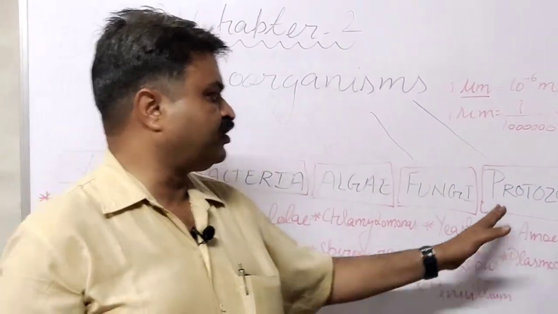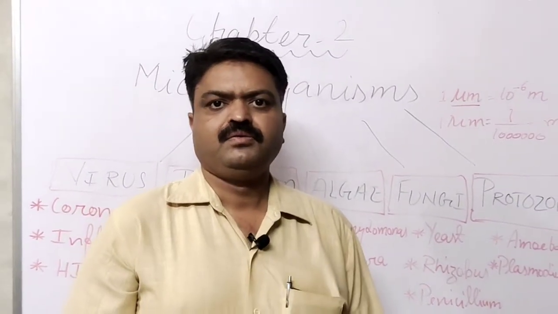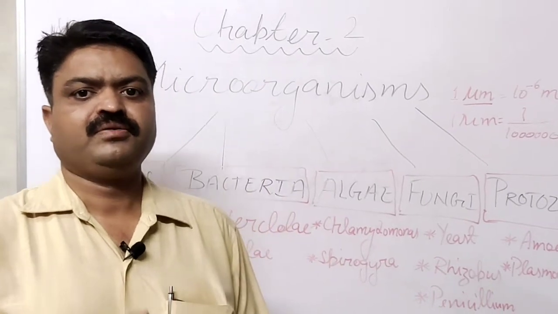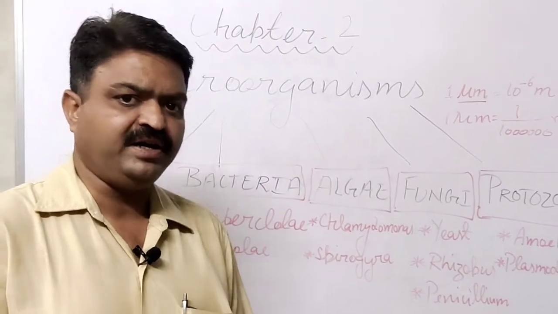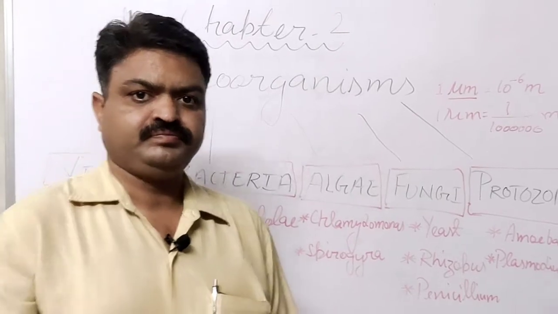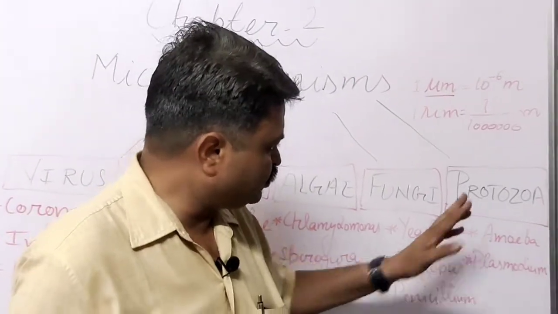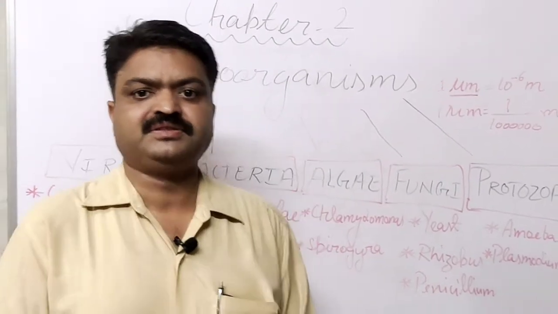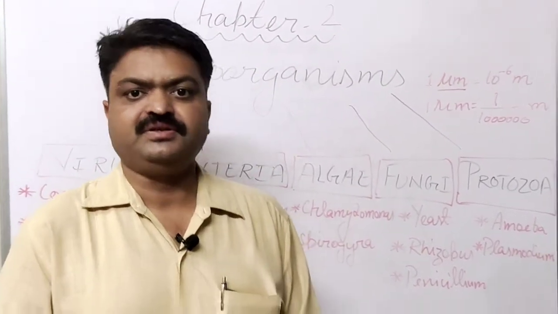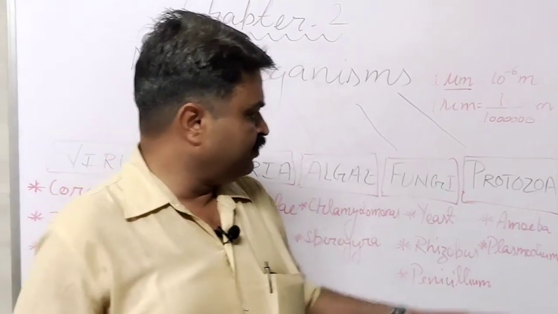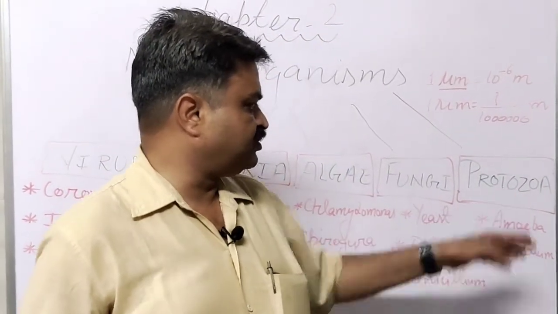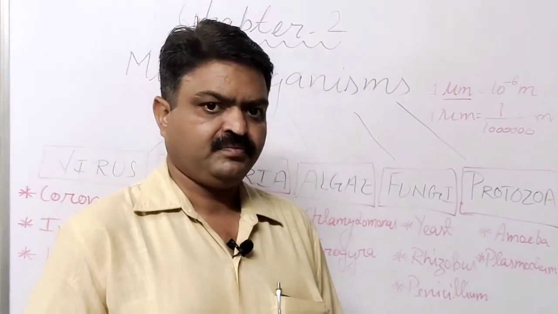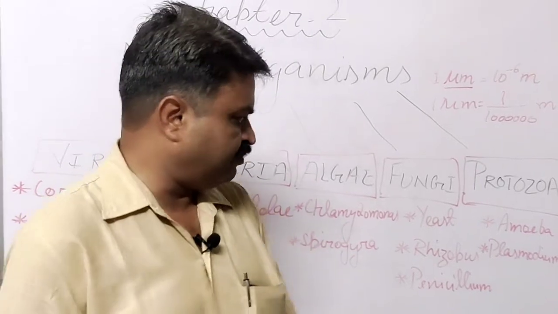Next is protozoa. Protozoa is an organism, student, that is found inside water bodies, student. So student, protozoa is found inside the water bodies, but when it enters inside our body, then it causes us disease. Like amoeba is a protozoa that causes amoebiasis or dysentery, means it causes indigestion in our body.